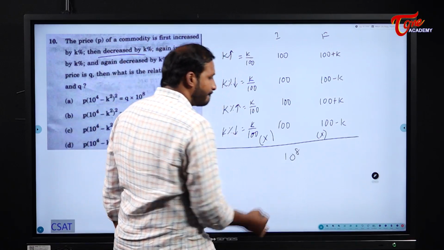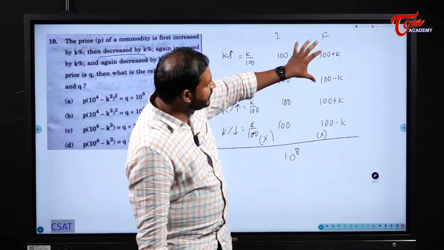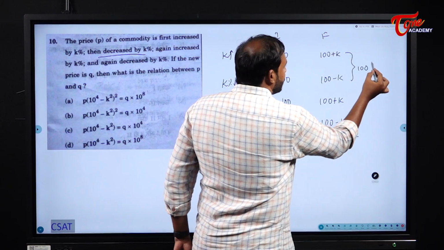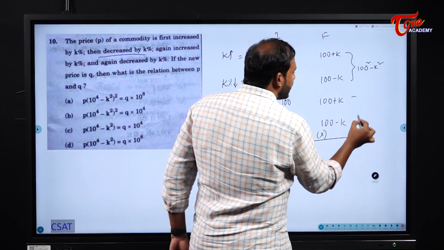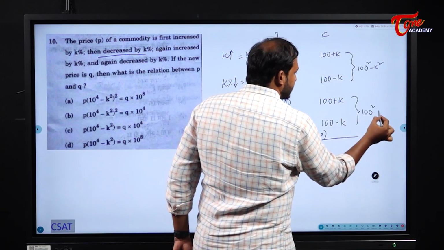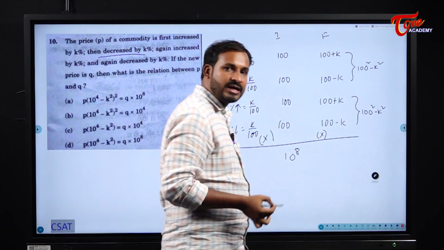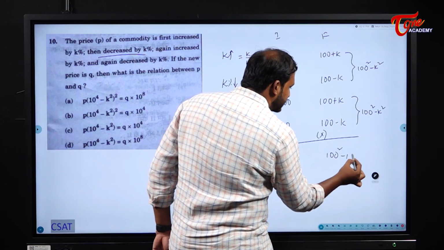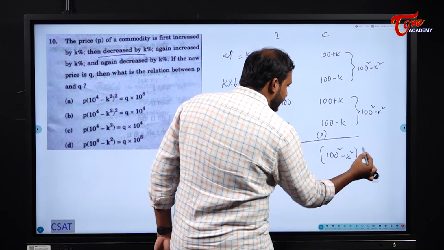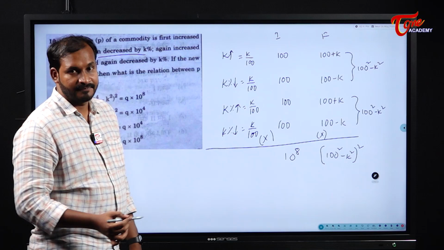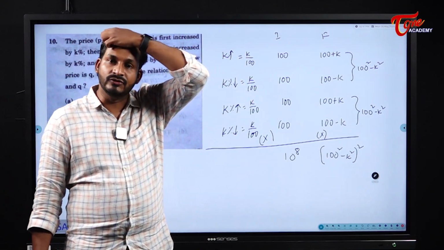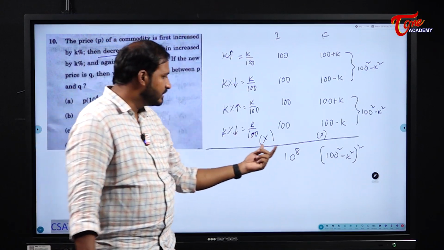A plus B into A minus B, what is this product? 100 square minus K square. What is this product? 100 square minus K square. A into A, what does it become? A square. So this will become 100 square minus K square whole square. So this is the initial value and this is the final value.